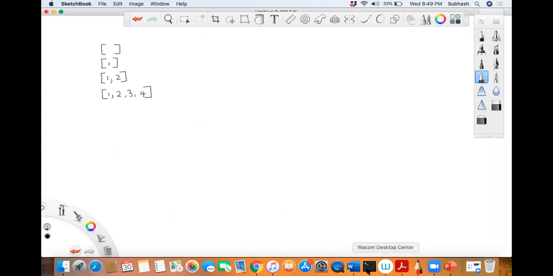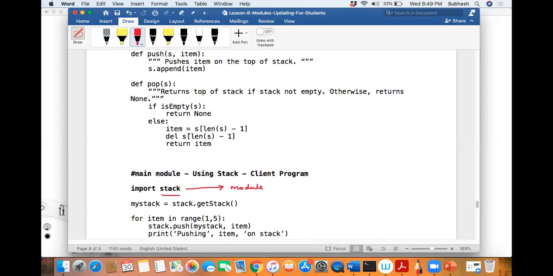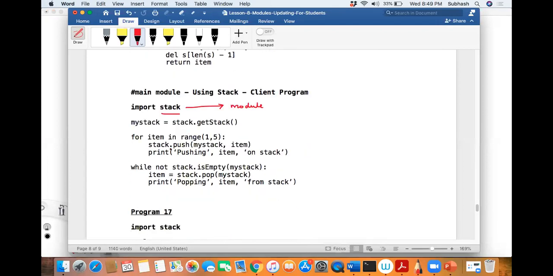But I'm not sure why I'm not checking the full condition. Anyways, let us discuss that later. Each time I'm pushing, I'm just saying pushing so and so item on the stack. Is this loop okay? Did you understand this loop? Everyone understood this? I just pushed everything onto the stack.